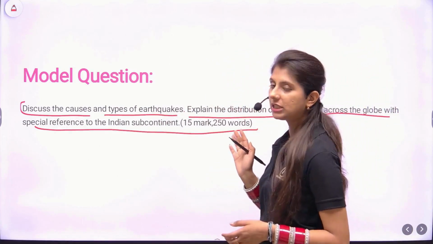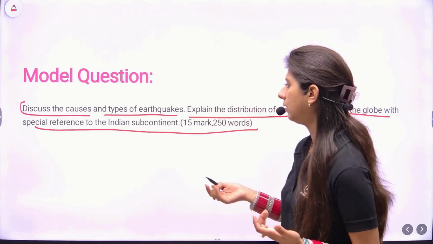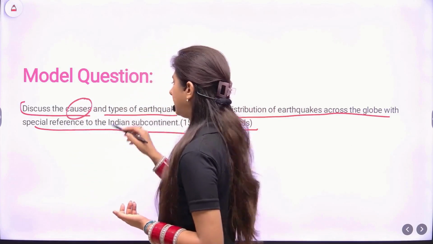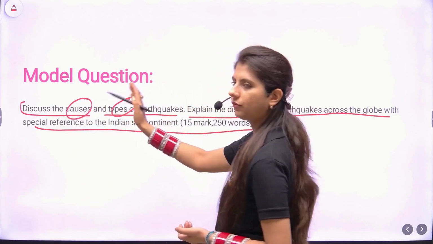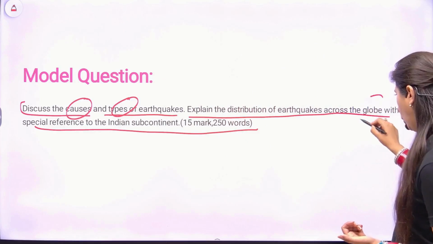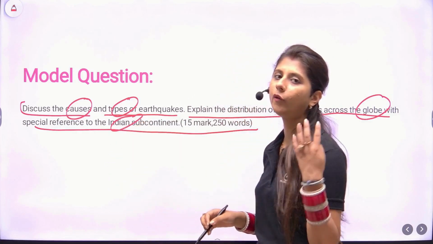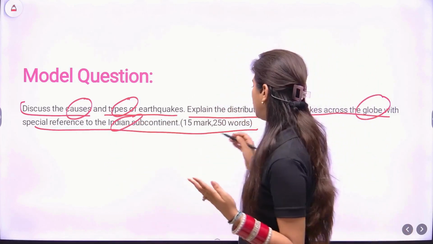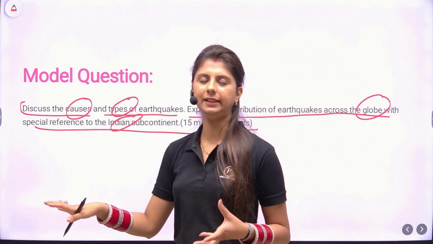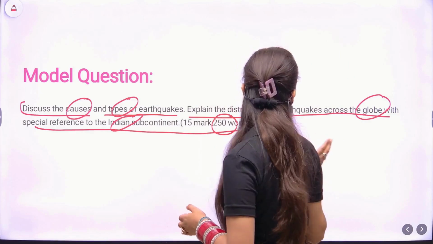So I phrased this question specifically because it contains a number of dimensions, right? If I point it out for you, the first one is the causes. Second is the types. This comes under the first part. In the second part, distribution of earthquakes across the globe, and then we'll refer to the Indian subcontinent in more detail. So 4 headings which you are supposed to write. The word limit is 250. Now how you are going to put all the content in a precise and concise manner, keeping the word limit in mind, is what I'm going to tell you right now.